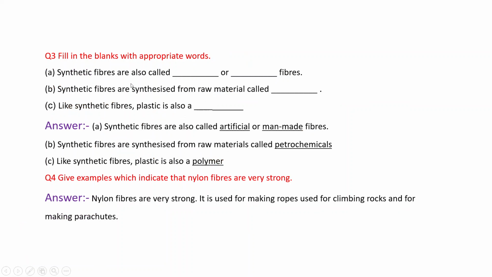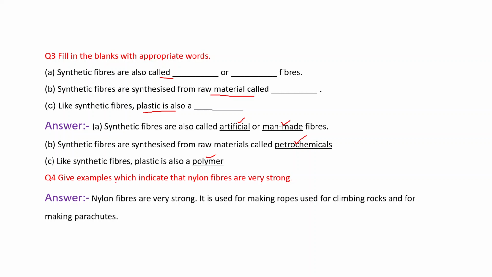Fill in the blanks with appropriate words. Now next is, synthetic fibers are also called, we can say that it's artificial or man-made fibers. Synthetic fibers are synthesized from raw material called petrochemicals. Like synthetic fibers, plastic is also a polymer.